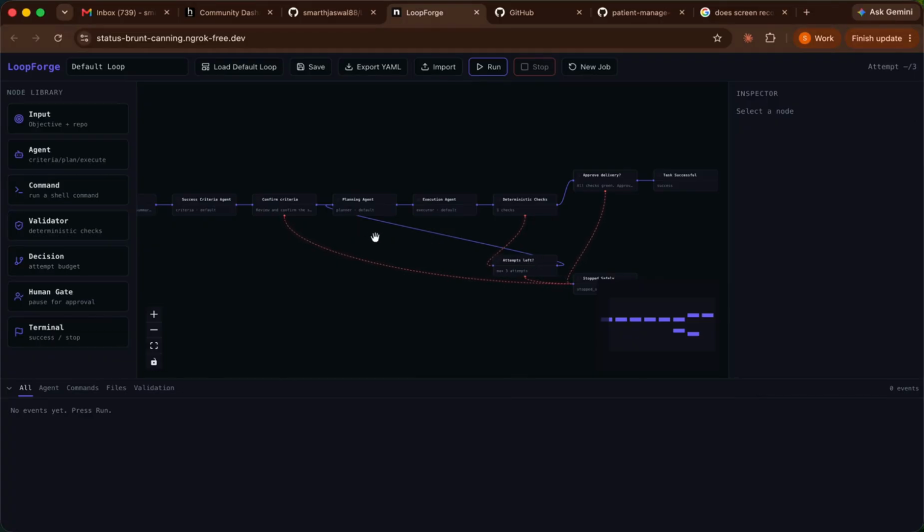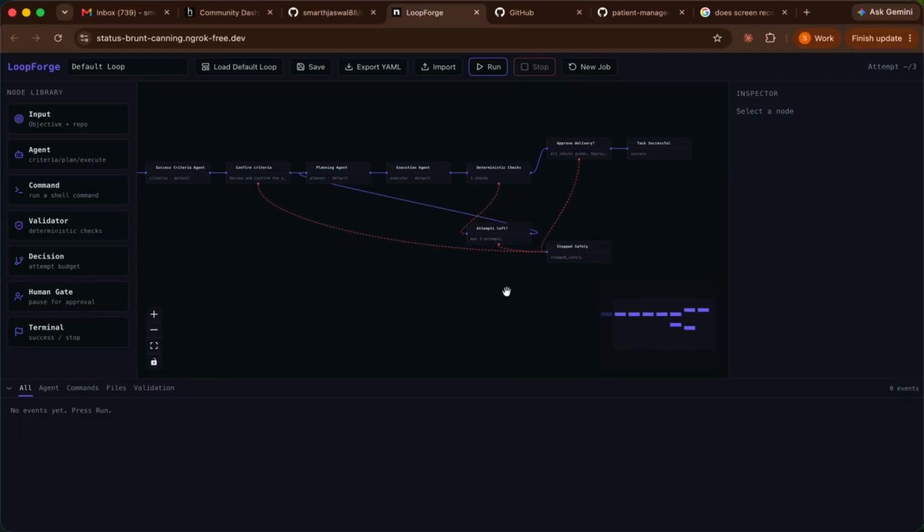Now as you can see here, if the planning agent fails to plan the whole scenario, then it will try 3 times. If all 3 attempts fail, then it will stop the whole scenario and roll back the whole thing. Similarly, in the case of deterministic checks, if any check fails, it will retry 3 times, and again if everything fails, it will stop immediately and roll back the whole code that has been executed by the execution agent.